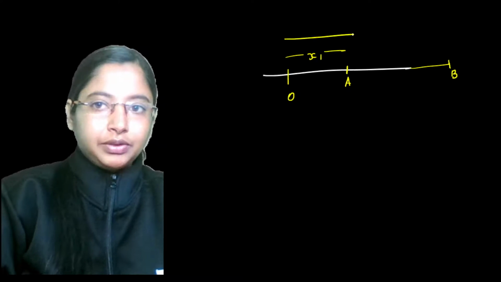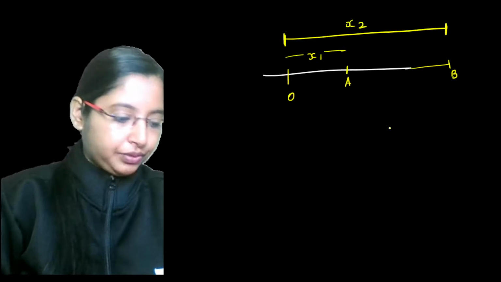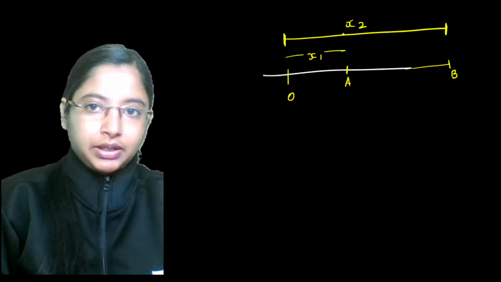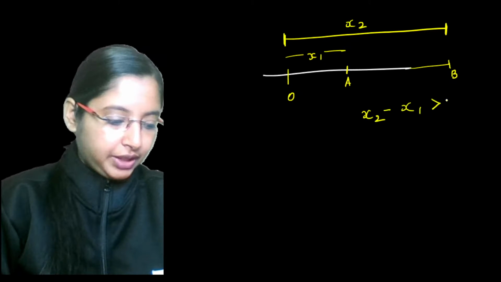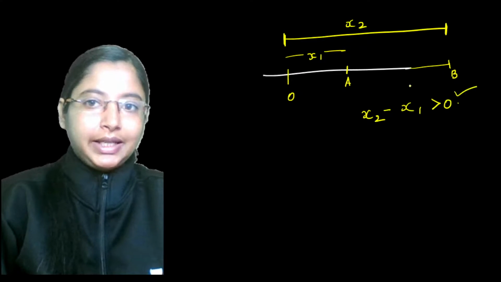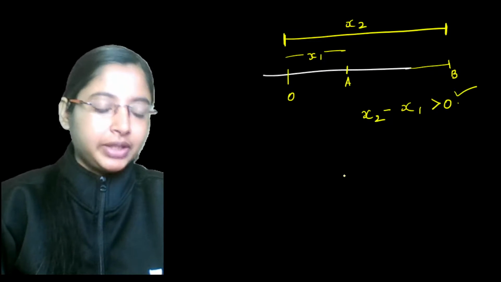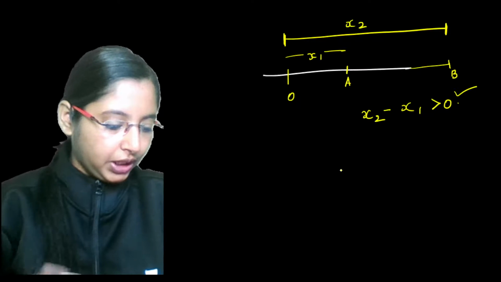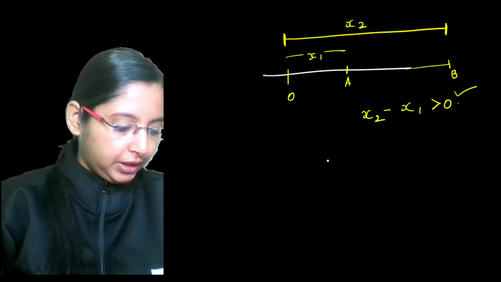Now this distance is basically x2. Here x2 is larger, so x2 minus x1 is greater than 0. If the change in displacement that you're seeing is greater than 0, then it's a positive displacement.